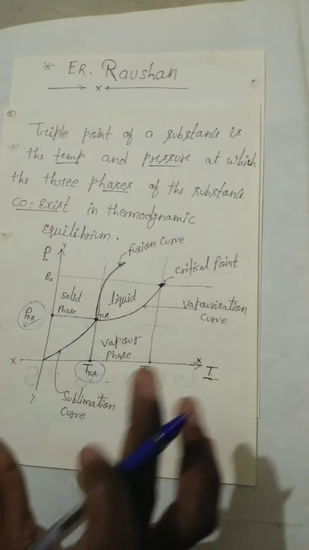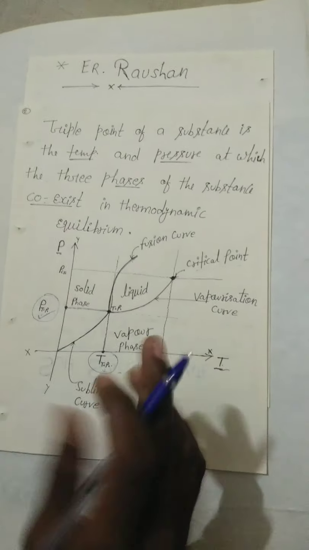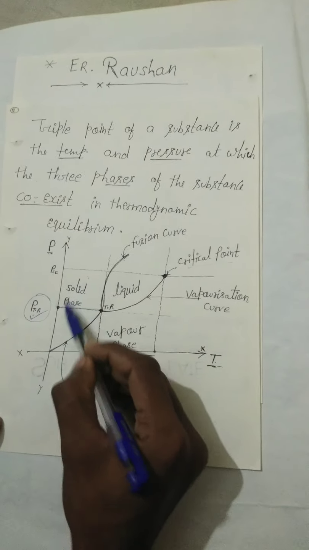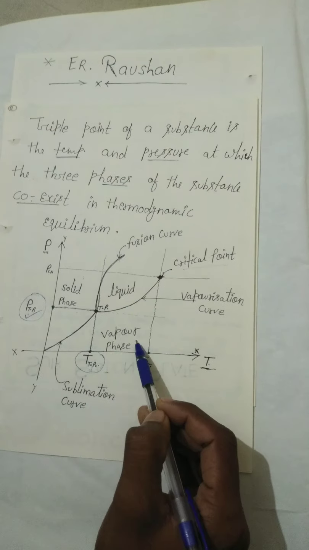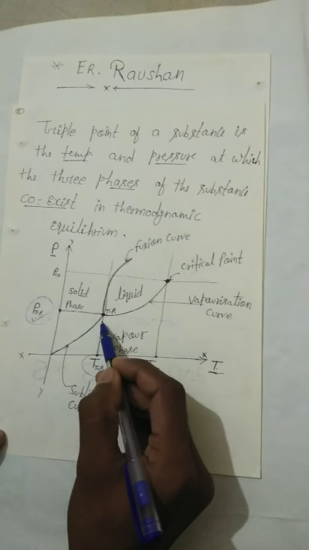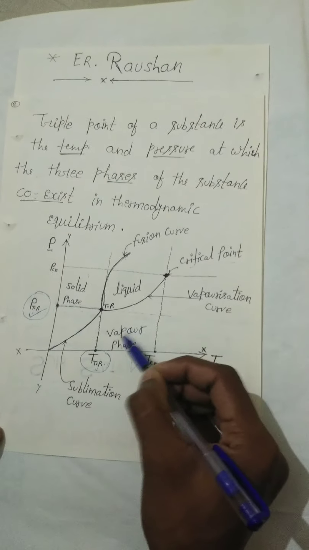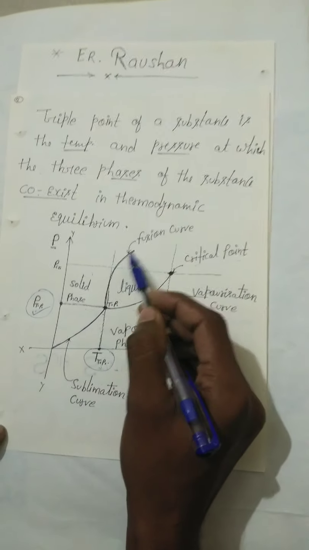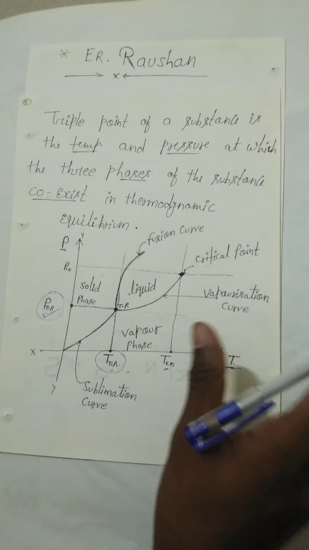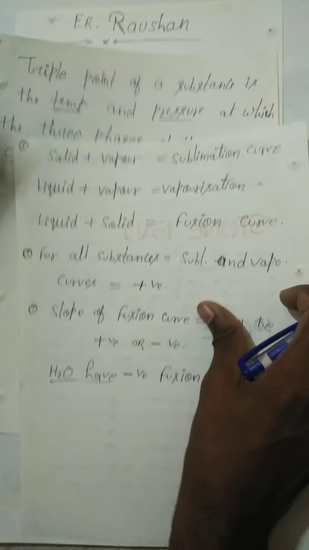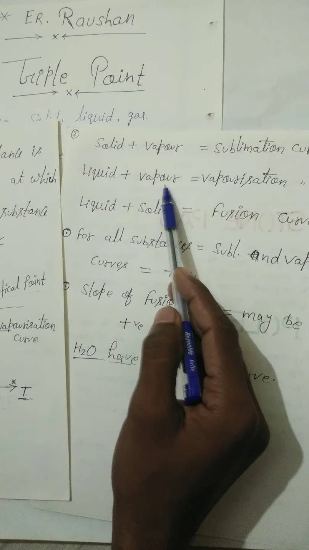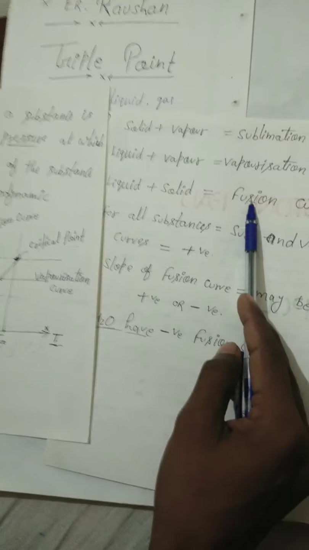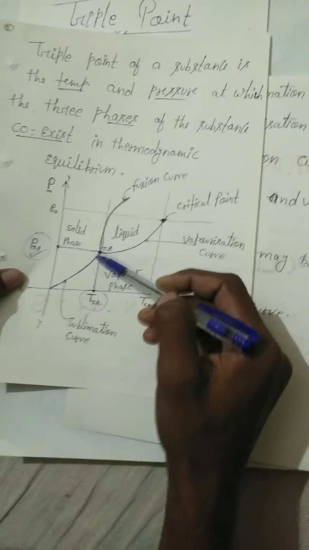So what about this, are we clear about this? You know that the solid phase and vapor phase make the sublimation curve, liquid phase and vapor phase make the vaporization curve, solid phase and liquid phase make the fusion curve. Solid plus vapor phase becomes the sublimation curve, liquid plus vapor becomes the vaporization curve, that is here, and liquid plus solid is known as the fusion curve, that is here.